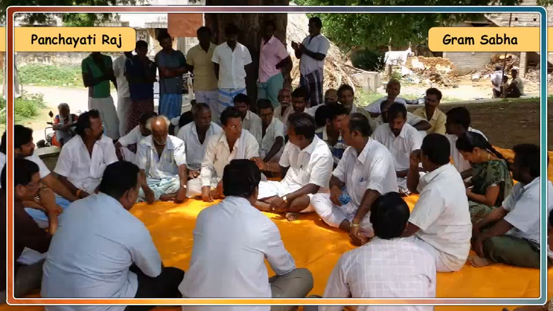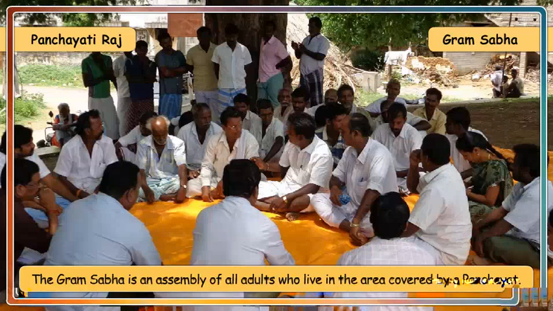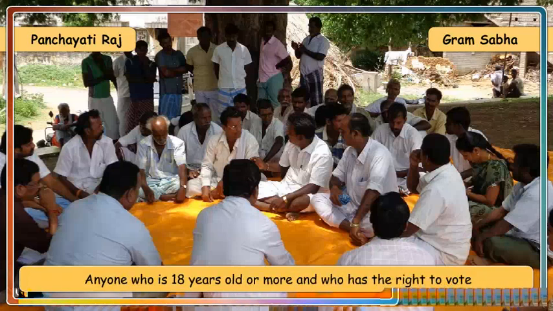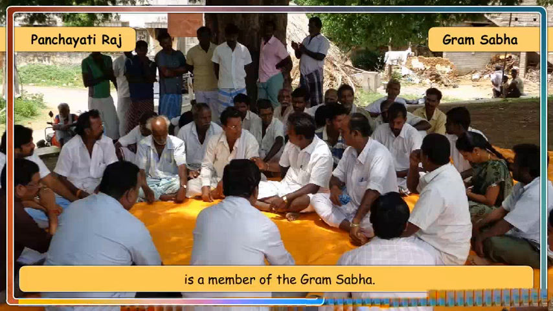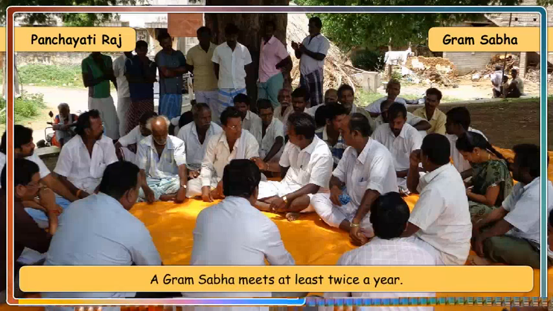Gram Sabha. The Gram Sabha is an assembly of all adults who live in the area covered by a panchayat. Anyone who is 18 years old or more and who has the right to vote is a member of the Gram Sabha. A Gram Sabha meets at least twice a year.